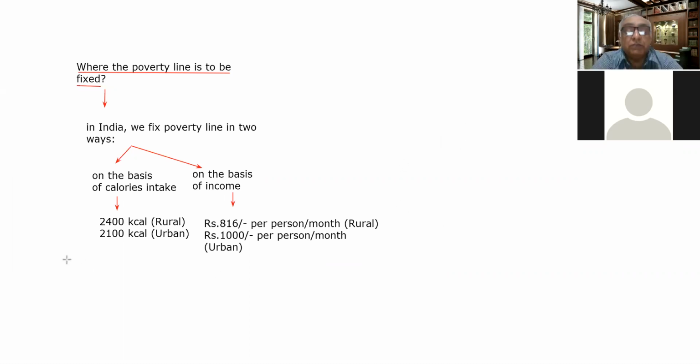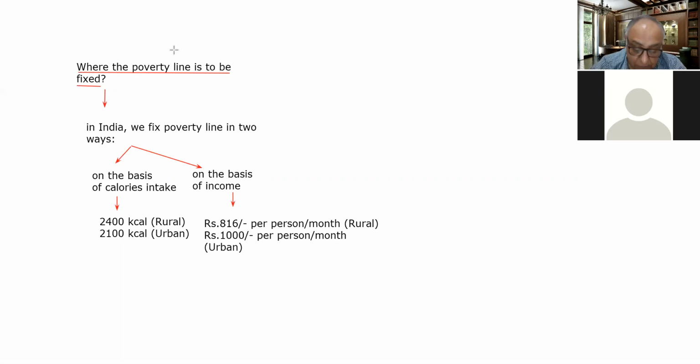So this is how the poverty line is fixed. It is fixed, we can say, arbitrarily, on the basis of a basket of commodities which are required to fulfill the basic necessities of life. So this is the point. Is it okay up to this point? I think it's okay.